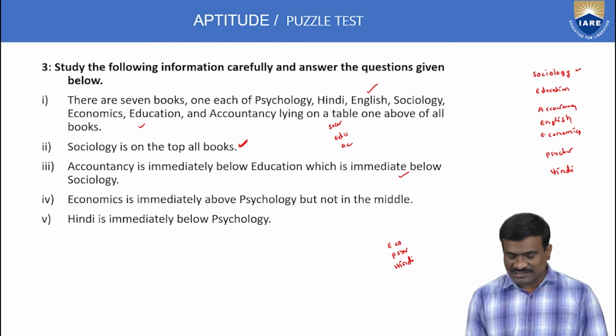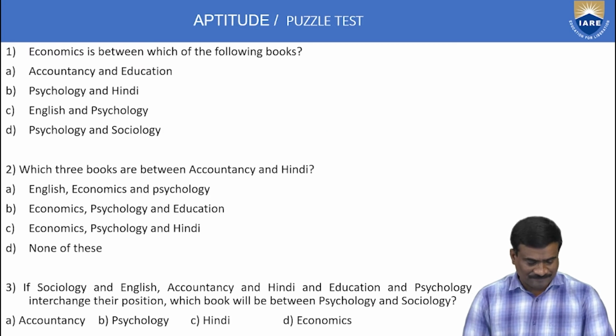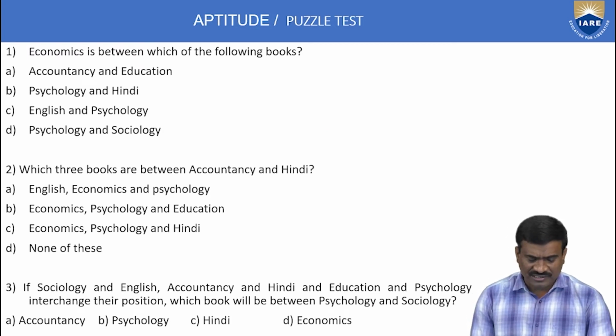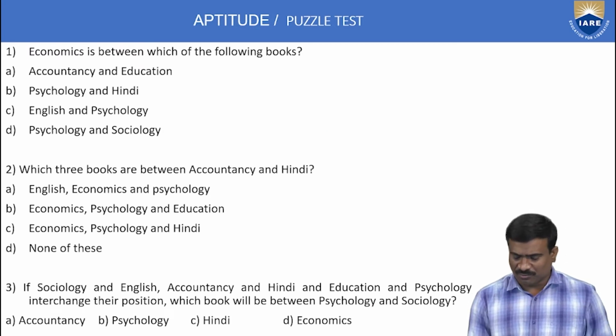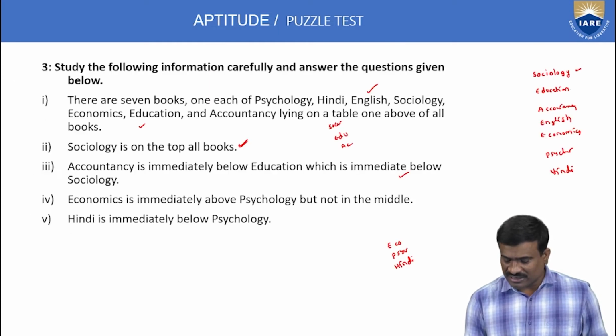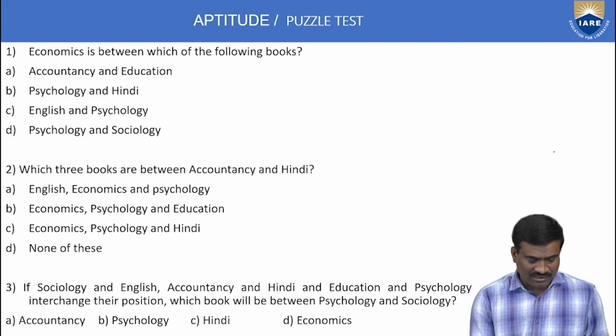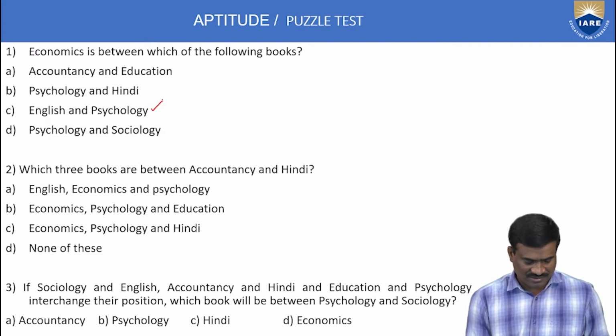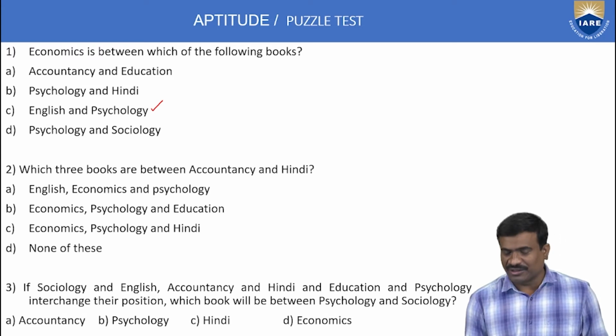Next, the questions in third puzzle number 3. Economics is between which of the following books? Economics is between English and psychology, so option C only is correct. Next, which 3 books are between accountancy and Hindi?